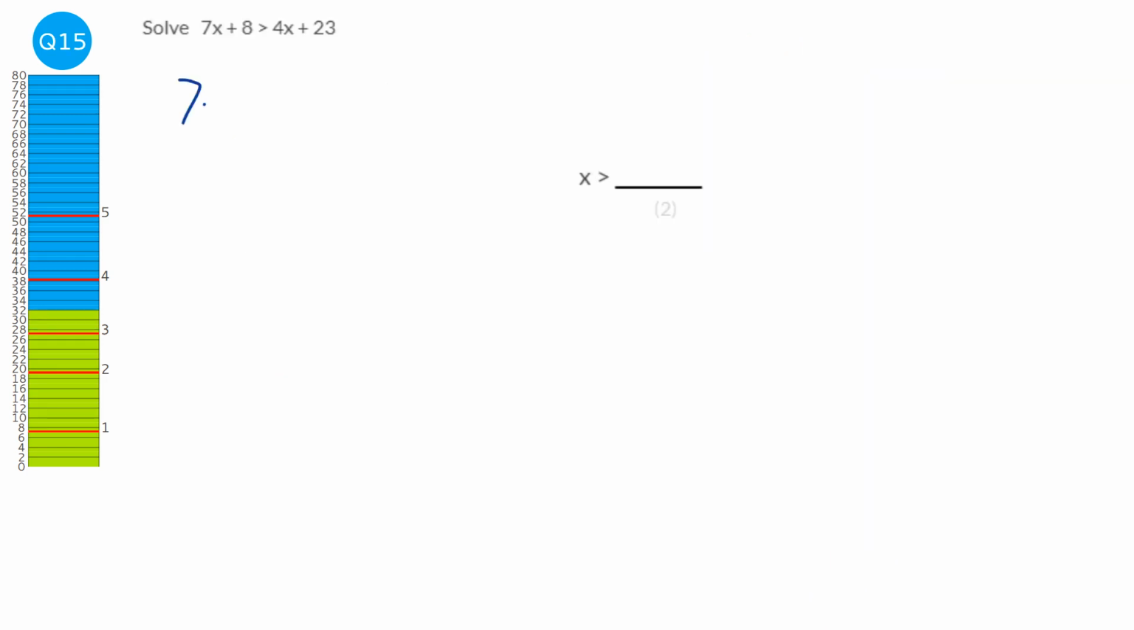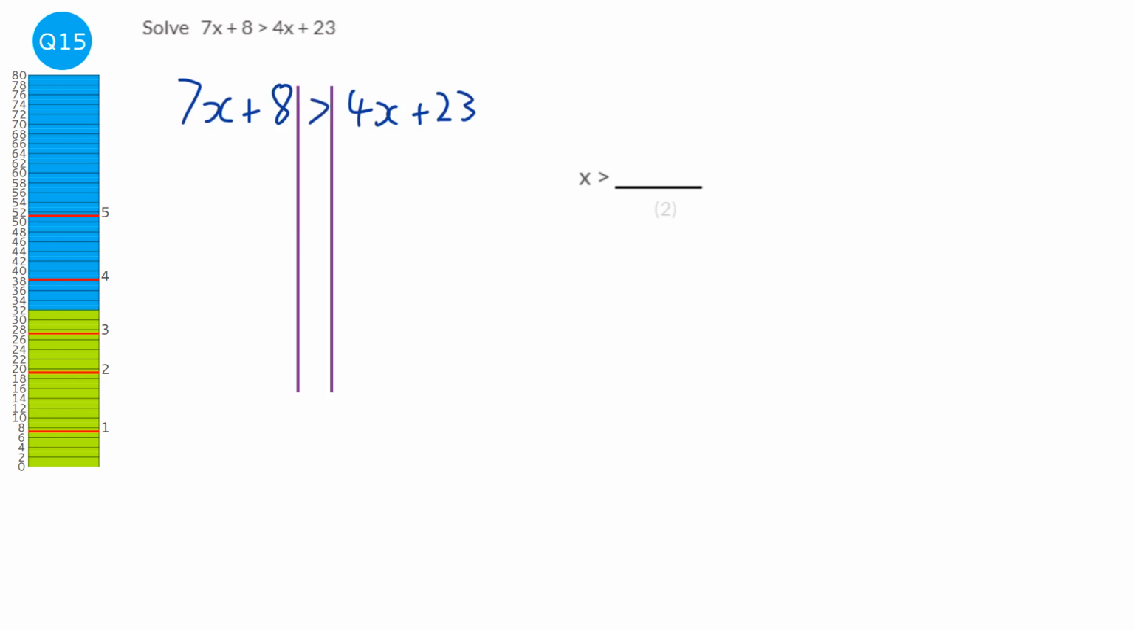So we're going to write out the question again just to give us a bit more space. And we're going to put in our tram lines so we can solve it. Now we're going to solve this in exactly the same way as if it was an equation with an equals in the middle. One slight difference though is if you times or divide by a negative, you've got to flip the sign, but hopefully we won't do that.